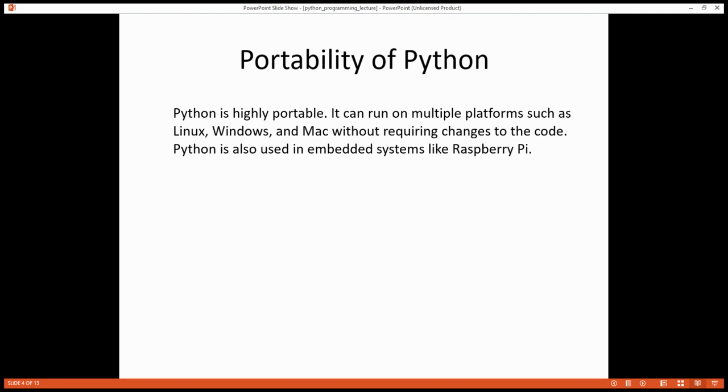Portability of Python. Python is highly portable. It can run on multiple platforms such as Linux, Windows, and Mac without requiring changes to the code. Python is also used in embedded systems like Raspberry Pi.